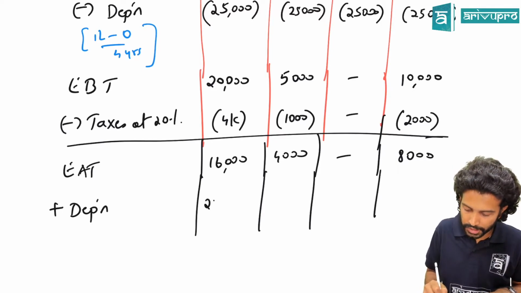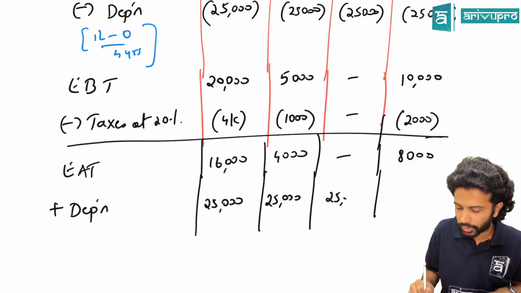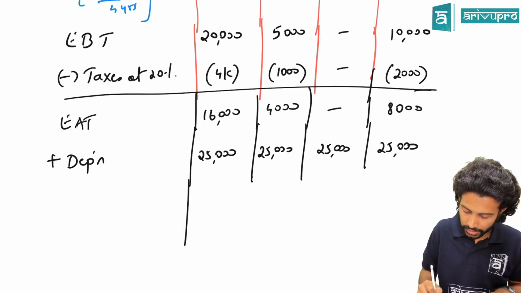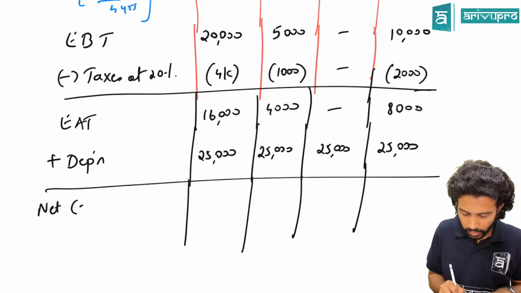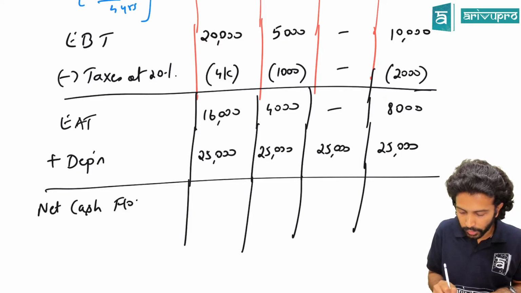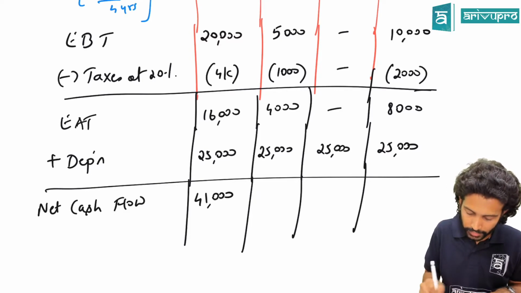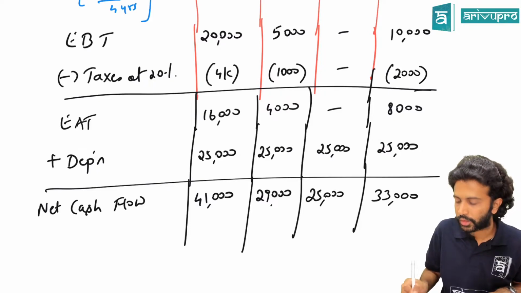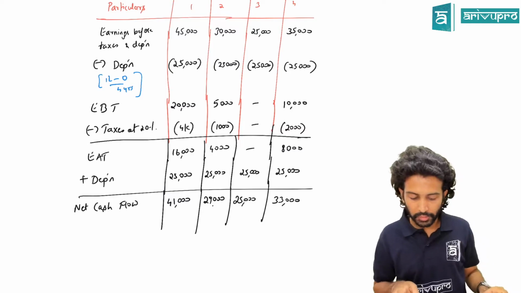How much is depreciation? 25,000, 25,000, 25,000, and 25,000. That means your net cash flow will be how much in this case? Net cash flow for year 1 will be 41,000. This will be 29,000, and here 25,000, and here it is 33,000. Did you understand this? Can you give me an overview? What did we do here?